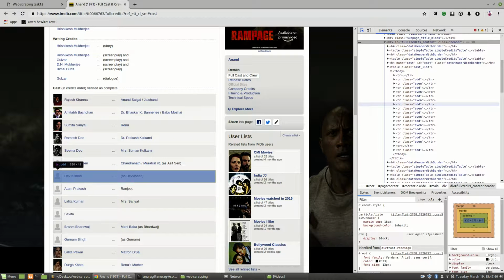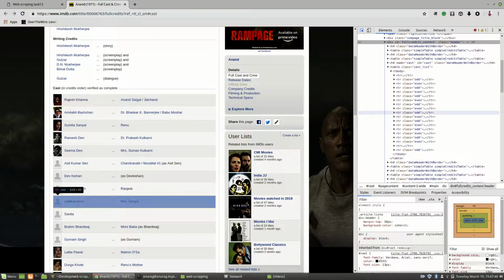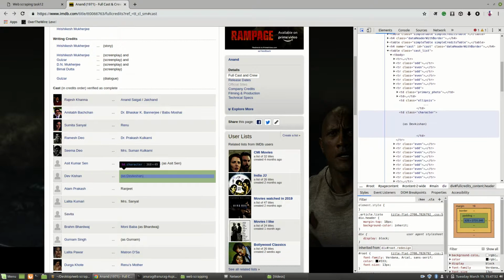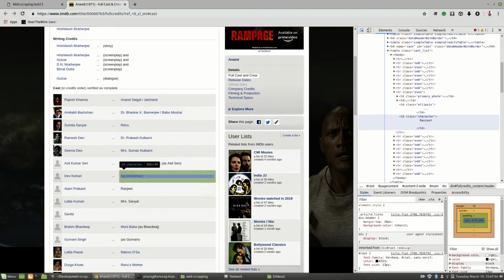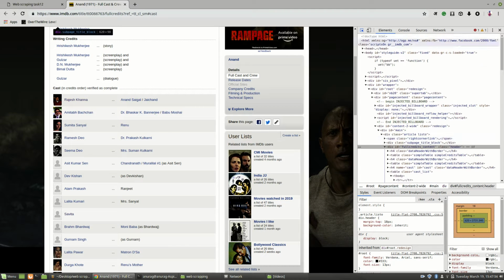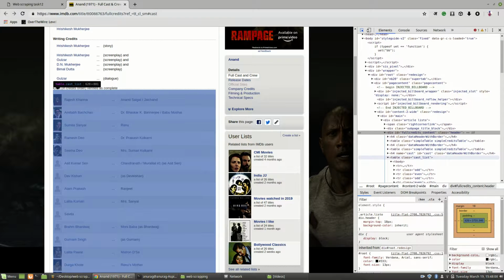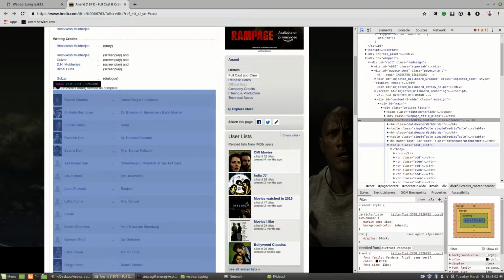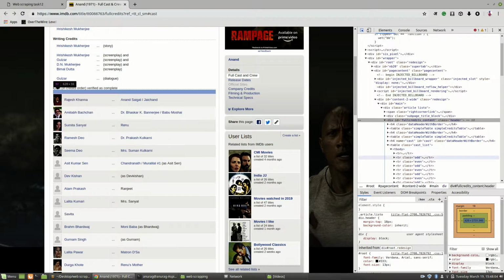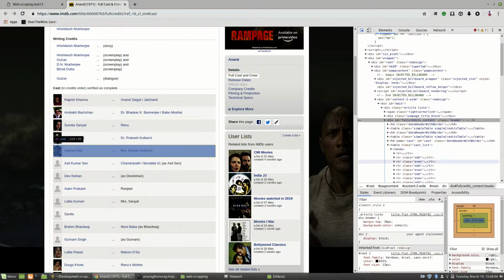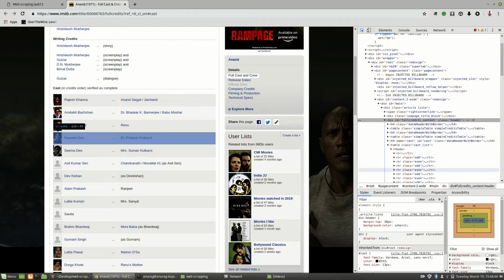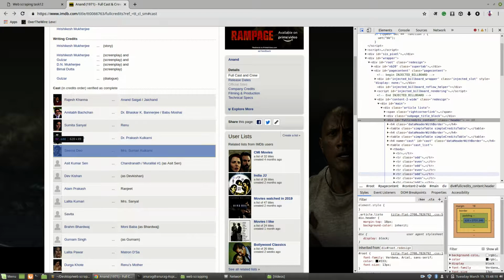You can see that if I'm moving it, it is getting changed. Sometimes it is coming here, then here, then here. So we have information in our table tag, table body tag, and there are many trs which contain all the names and the information about our cast.